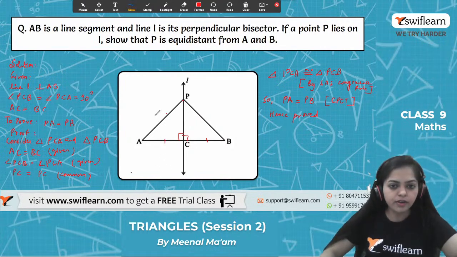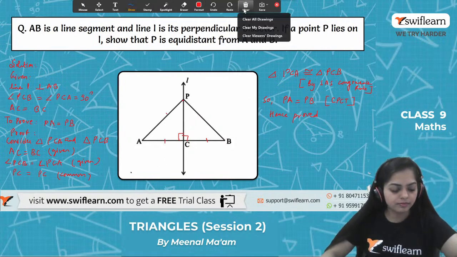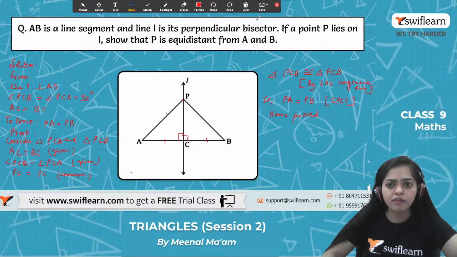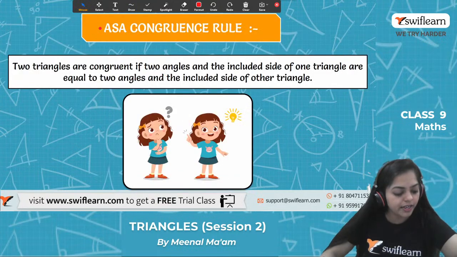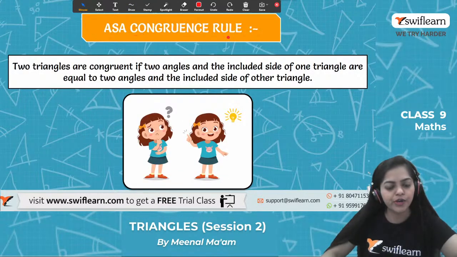Okay, guys, no doubt? Okay, if you have no doubt, let's move on to the next criteria. And here the next criteria is the angle side angle congruence rule. Okay, so what do you all think?